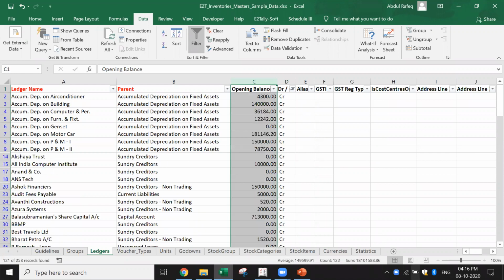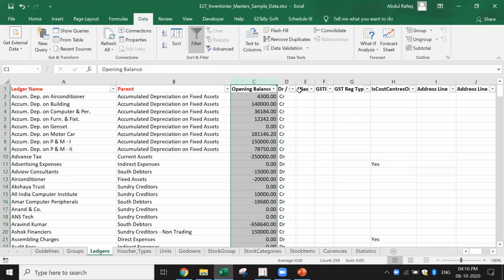This also should be same. Okay, so it means now we find that the debit and the credit tallies, and there are various other parameters that have to be given for each of the accounts. If I want to give an alias, I can give the alias. I can also enter the GSTN number for those particular accounts which is applicable, especially for the purchase or the sales, sundry debtors and creditors.